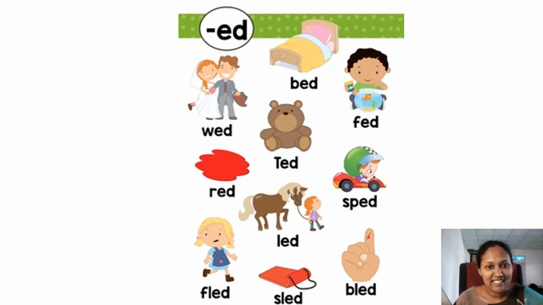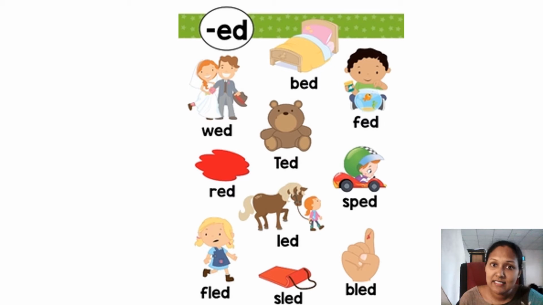Right, now in here we have ed word family words. We are going to go through the words and see, okay? I'm going to read one by one. Now when you see these words, you can see something else. All the words have the last two sounds the same, right? So we call them rhyming words.